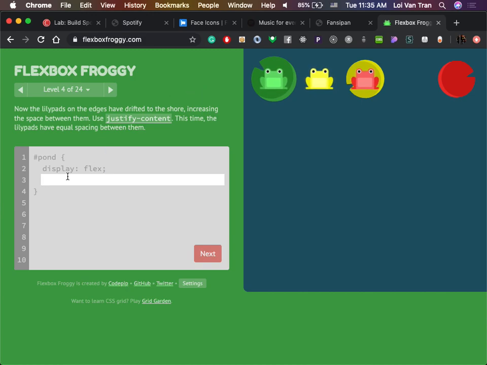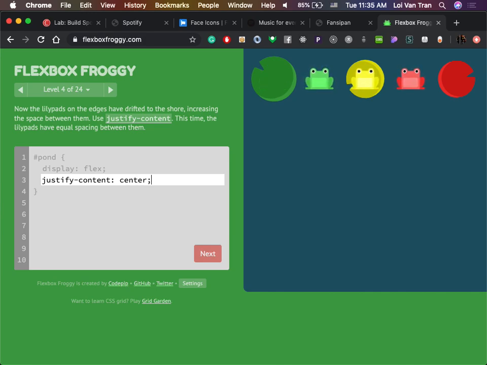So you can see that on line 1, we're targeting this element called a pond. It's this blue thing right here. We're targeting that. And they've already applied this display flex. So now we just need to do a little bit more to get these frogs where they need to be. So what can we do here? Can we do center? Justify content center. Would that work?